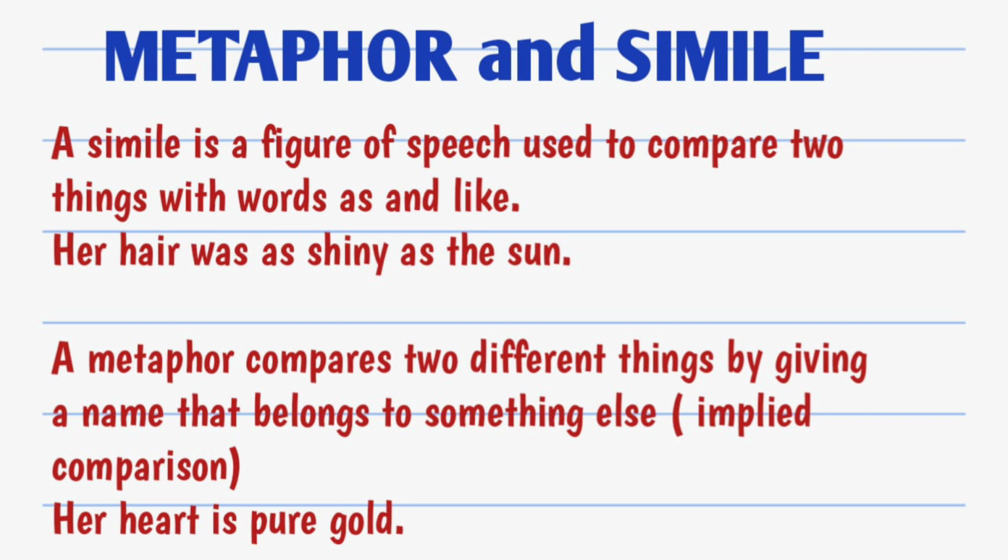Metaphor and simile. A simile is a figure of speech used to compare two things with words as and like. Her hair was as shiny as the sun. Hair, the sparkling shiny hair, as shiny as the bright sun. The comparison is direct. A metaphor compares two different things by giving a name that belongs to something else, and here we have implied comparison. Her heart is pure gold. Purity of gold is compared to the purity of her heart.